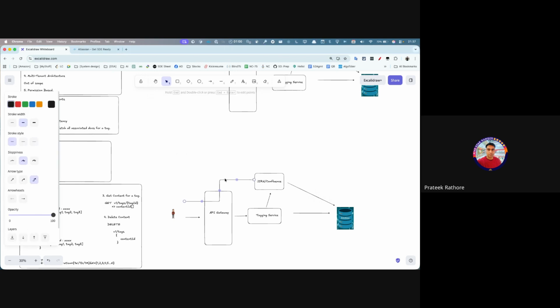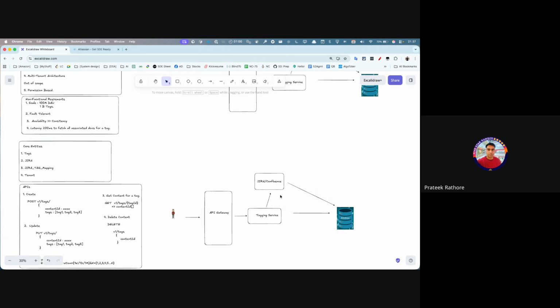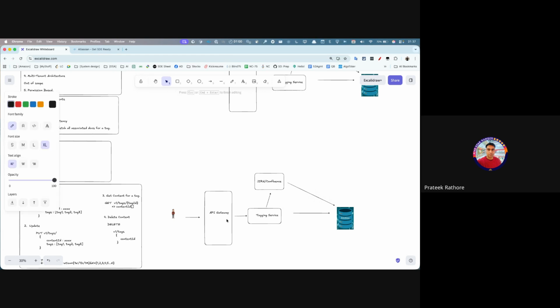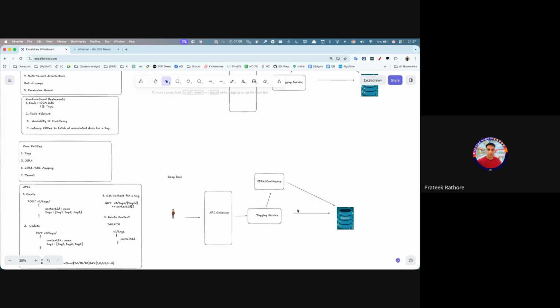Cool. So guys, now what happens is, this is our deep dive. Now, what is the problem here? You are getting the request, right? You're getting multiple requests in the tagging service.